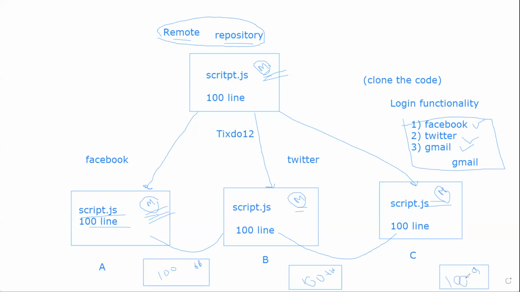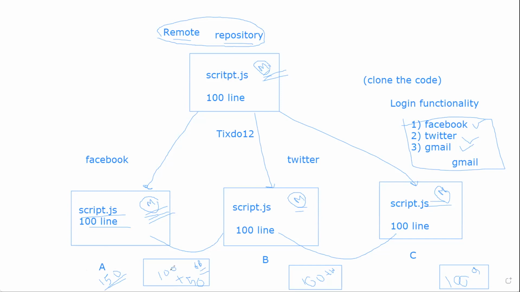Is this fine? Now let's say he added 50 lines of code to implement Facebook. The total number of lines for the branch FB, the Facebook branch, will be 150 lines. I'm clear on this, everyone? So it will be total 150 lines. Now he will not merge this FB branch into the local main branch and make it 150.